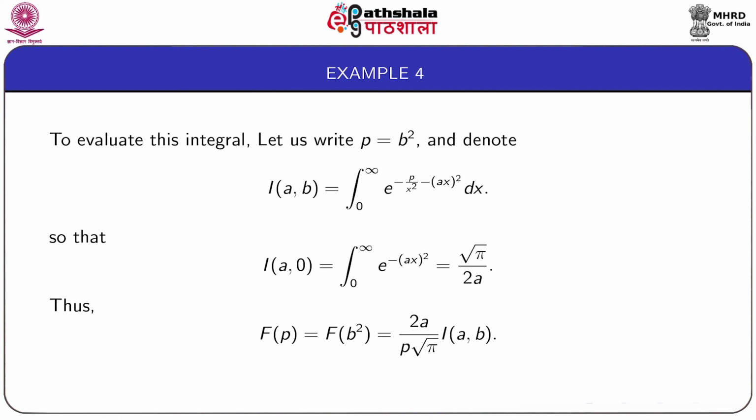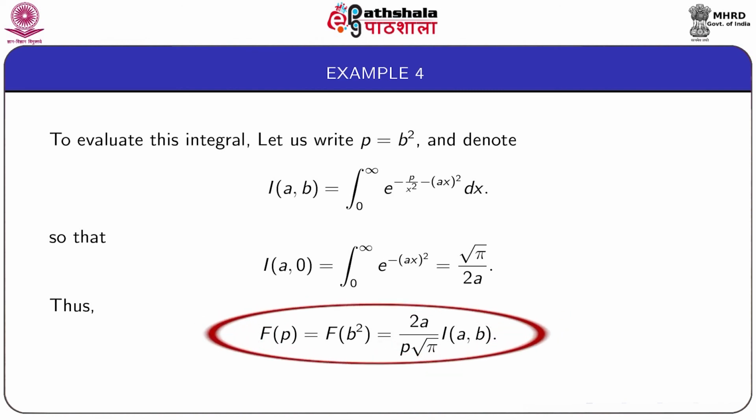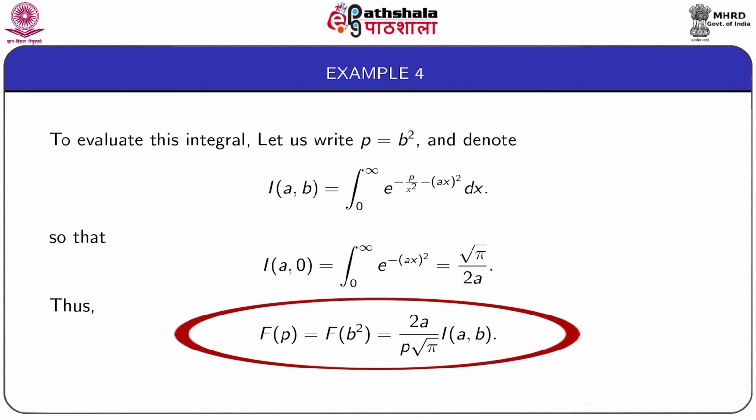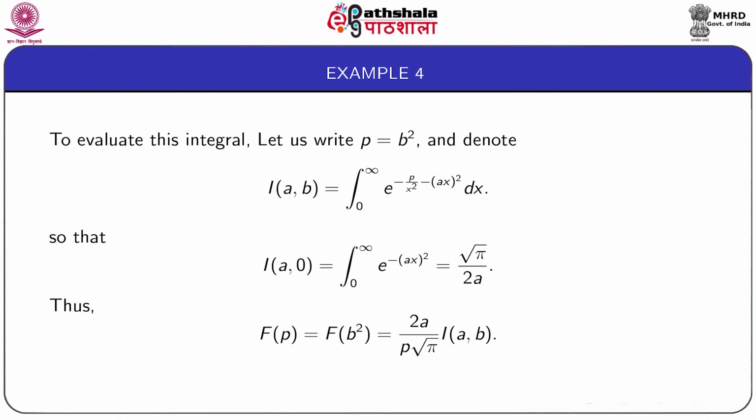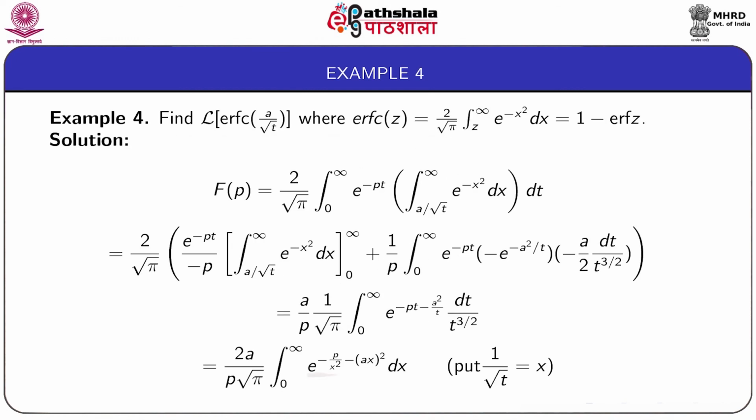Thus capital F(p), this is equal to capital F of b square, and that is equal to twice a by p root pi I(a,b), as is obvious from here.